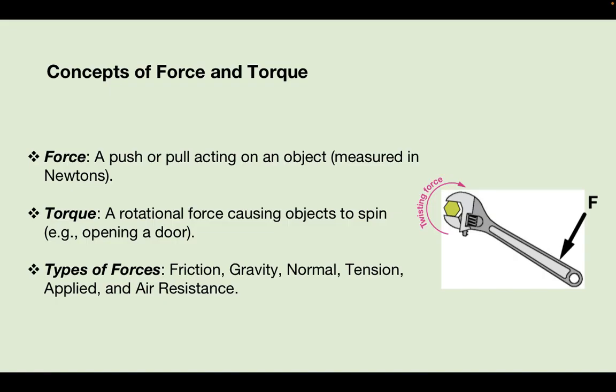Torque depends on both the amount of force applied and the distance from the point of rotation, like the pivot point. Torque is essential in understanding the operation of tools like wrenches, gears, and engines. Both force and torque are fundamental to mechanics, influencing how objects move and how they react with each other.